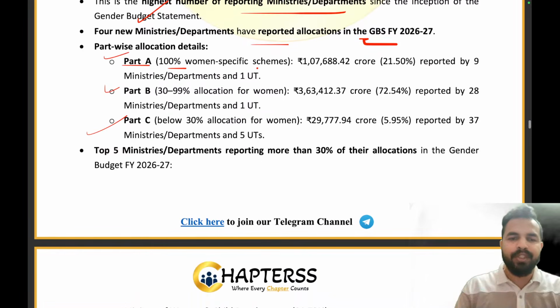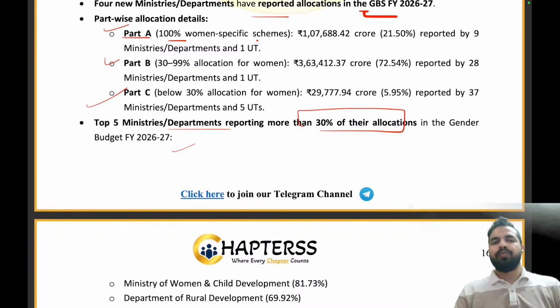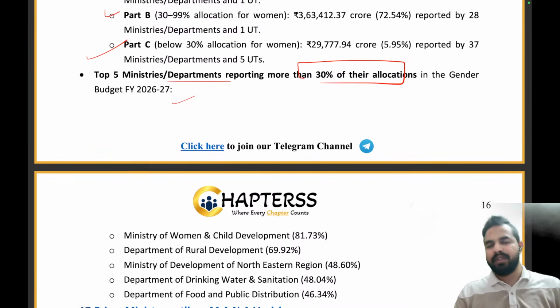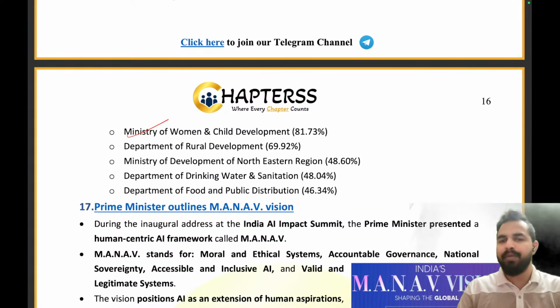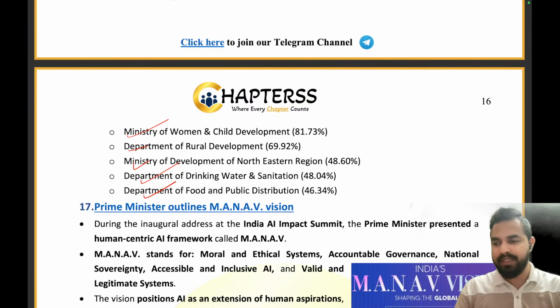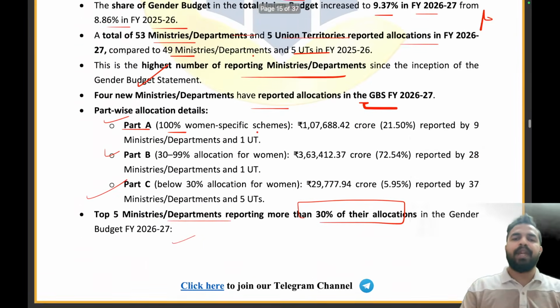Now, the top 5 ministries and departments reporting over 30% of their allocations in the gender budget for fiscal year 26-27. So, 5 ministries जिनका 30% से ज्यादा का allocation gender budget के ऊपर है, which includes Ministry of Women and Child Development, Department of Rural Development, Ministry of Development of Northeastern Region, Department of Drinking Water and Sanitation, and Department of Food and Public Distribution. That is the right answer. So, guys, let's move ahead.